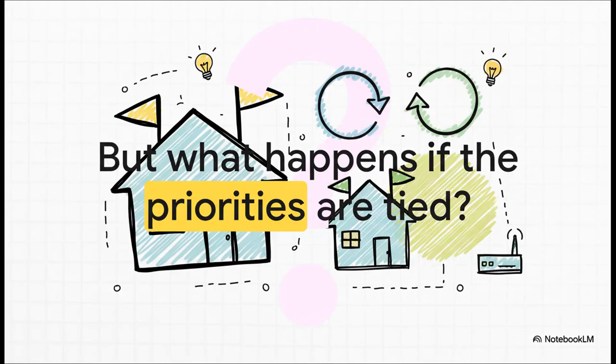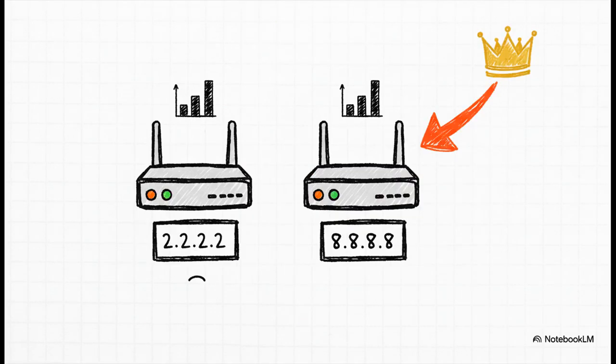But you're probably wondering, what if there's a tie? That's a great question. You can't have 2 leaders, so there has to be a tiebreaker, right? And there is. The tiebreaker is that unique router ID we talked about earlier. If multiple routers share the highest priority, the one with the highest numbered ID wins the election. It's a simple, foolproof way to guarantee we always get one and only one DR.